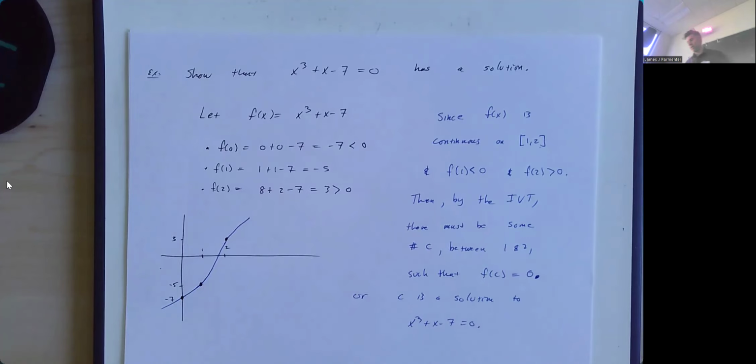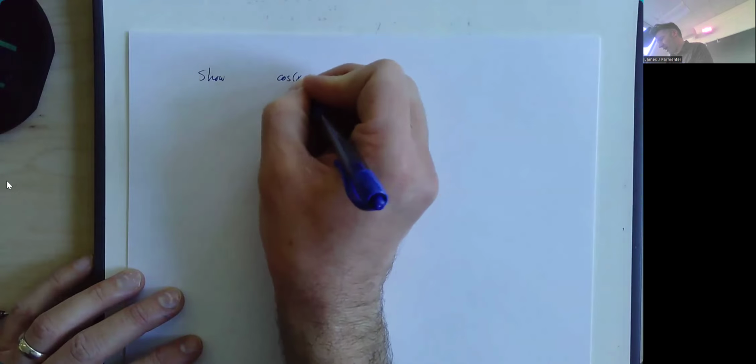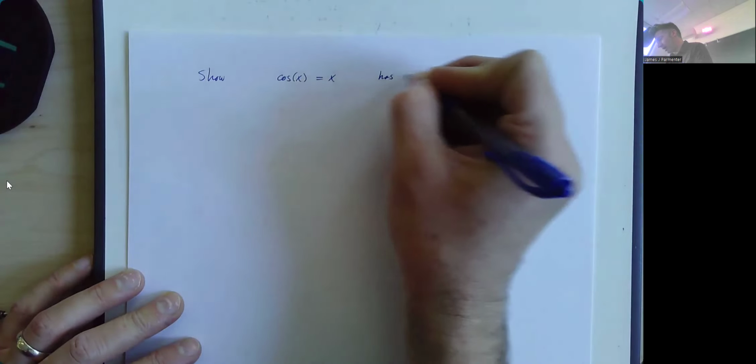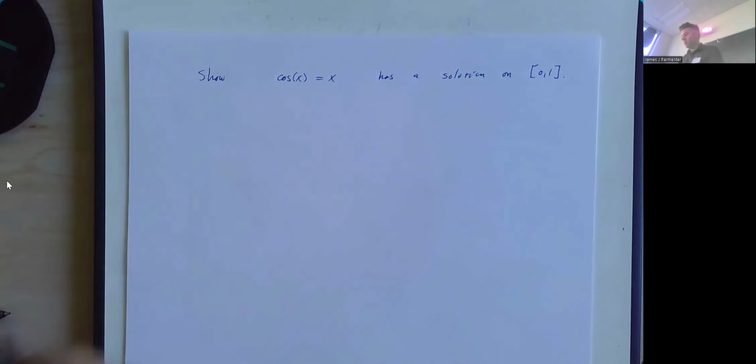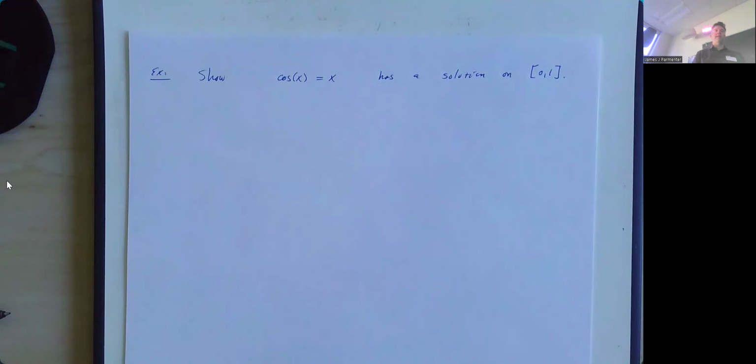Let's do one more like this. Another fairly common example is I want to show that cosine of x equal to x has a solution on the interval from 0 to 1. This one doesn't require it, but is much easier, and it's a standard thing to do if we make a first additional step. So before I start trying to say what's f, you want to bring everything to one side of the equation.